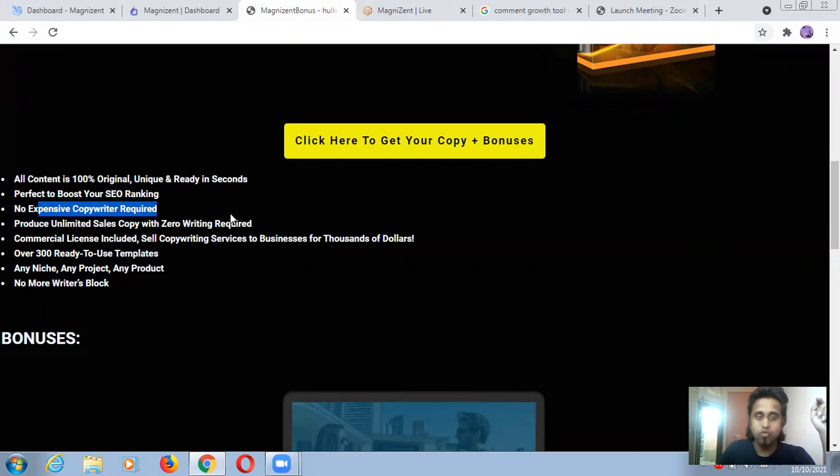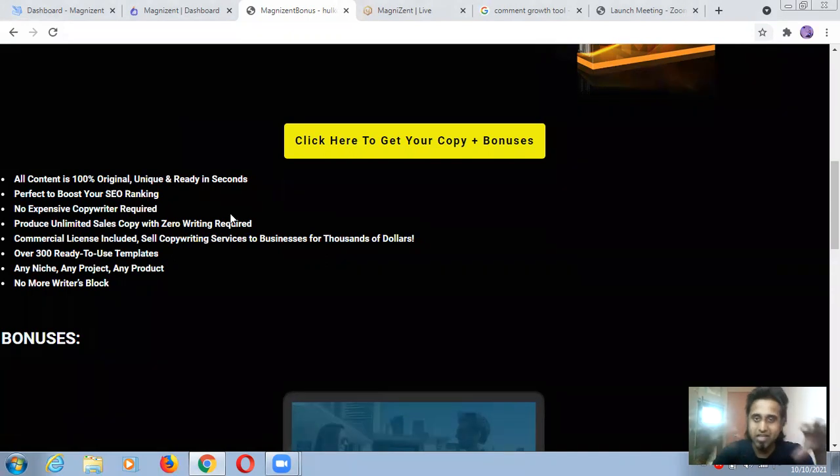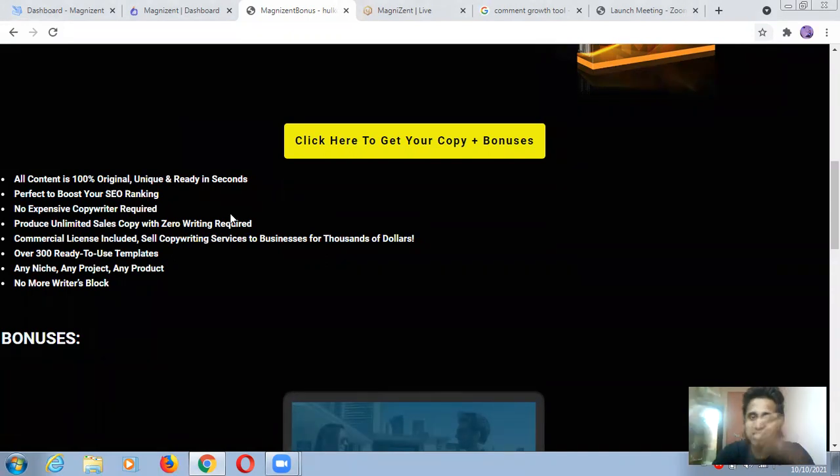No expensive copywriter required, which means you can do some copywriting related to your appointment letter, any type of sales copy, any type of approval letter, and just like that. Because in industry, if you are in business line and you are working like this, you will need all this type of paper documentation. Problems related to all this type of written work you will solve just because of this.